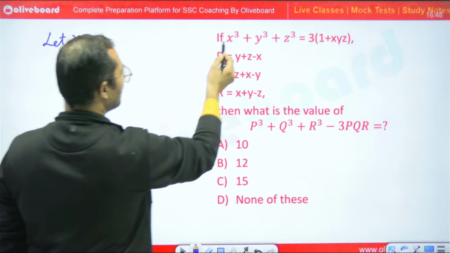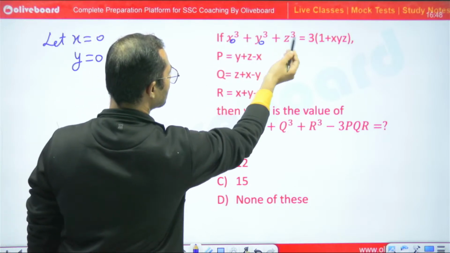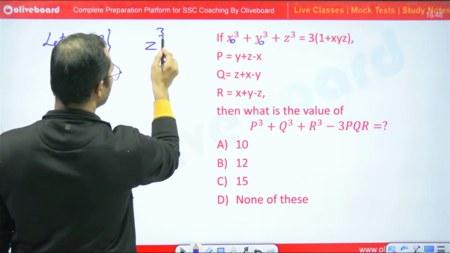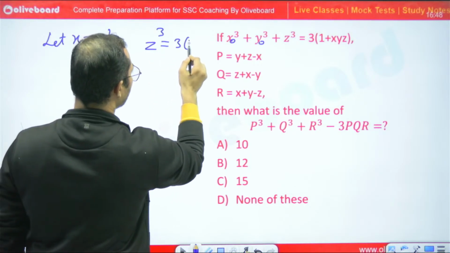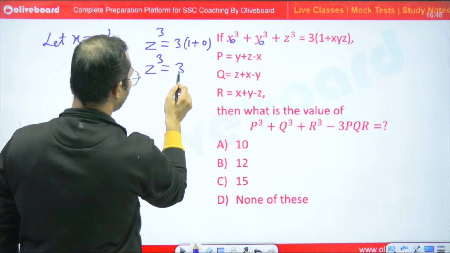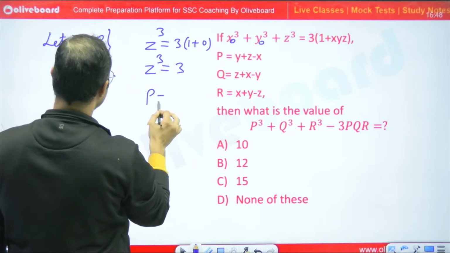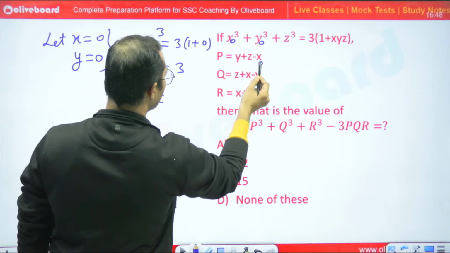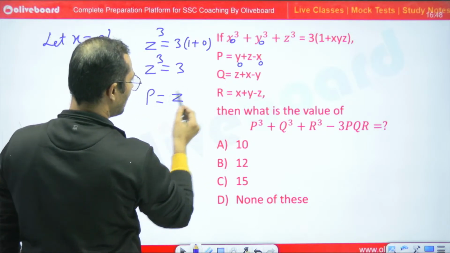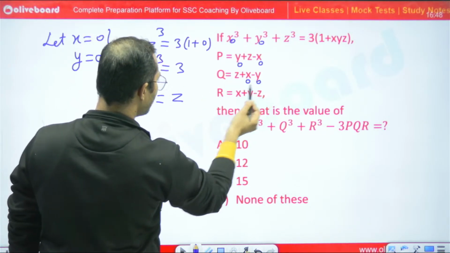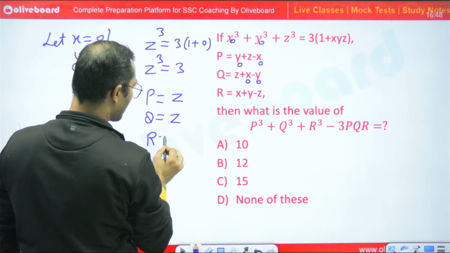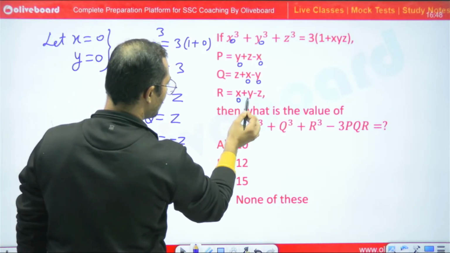So I will get 0 cube, 0 cube, z cube, so from here z cube is equal to what? 3 bracket 1 plus 0. So z cube is equal to 3. And p is equal to what? See, x is equal to 0, y is equal to 0, so p is equal to z, q is equal to z, and r is equal to what? Minus z, because 0, 0.